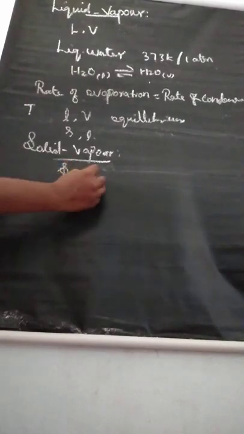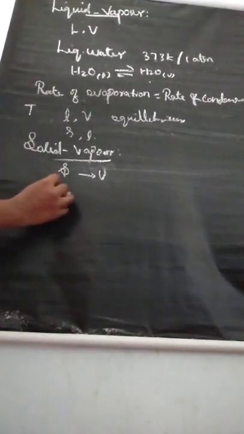Solid vapor equilibrium. Three different types of physical equilibrium we have learned. First, solid liquid equilibrium. Second one, liquid vapor equilibrium. Third one, solid vapor equilibrium. Here you can consider the example. Solid vapor means solid sublimes, solid is converted to vapor.